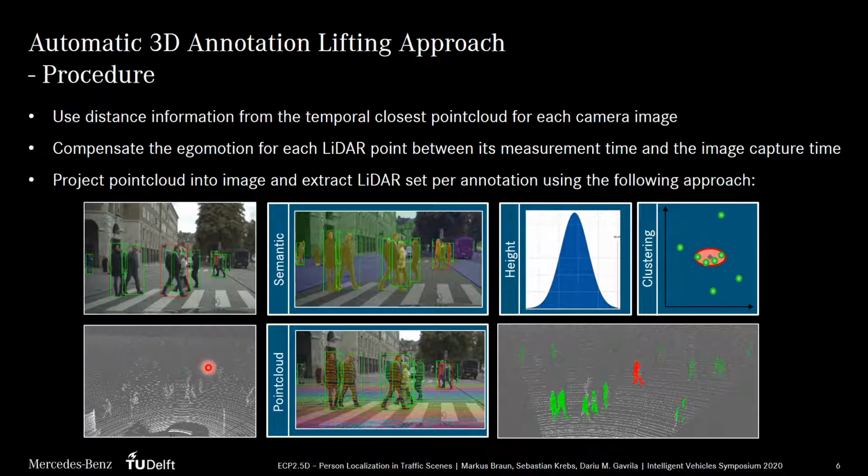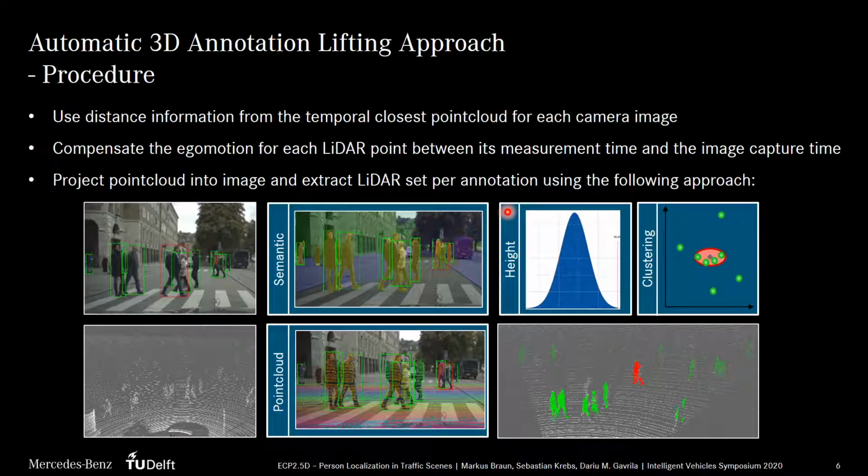Using the extrinsic sensor calibration, we're able to project the point cloud into the image, as can be seen in the center bottom. All projected points contained in the 2D annotation create the initial set of points for each person. Since some of those points could be caused by non-person objects, we utilize the results of a semantic segmentation network to filter all non-person points. For all remaining points in the set, we calculate the height in meters, given the distance of the point and the height of the corresponding bounding box in the image.